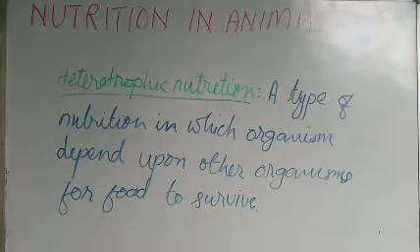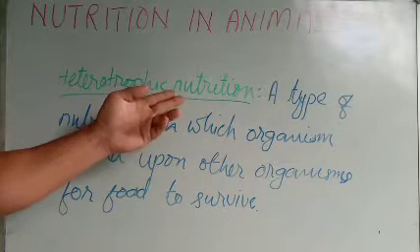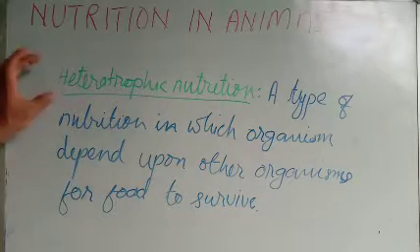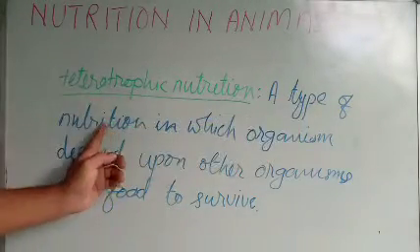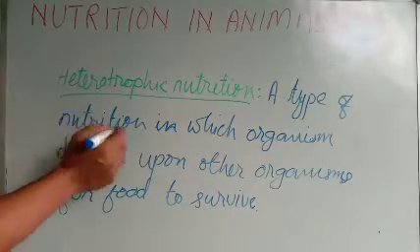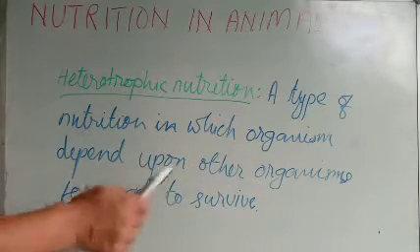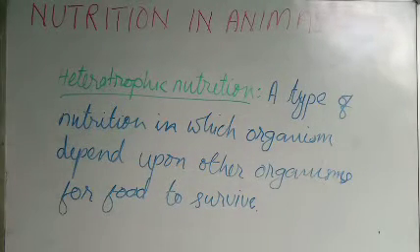Now, the third word is heterotrophic nutrition. We already know what a heterotroph is: an organism that depends on other organisms for its food. Heterotrophic nutrition is a type of nutrition in which an organism depends upon other organisms for food to survive. Once again, what is heterotrophic nutrition? It is a type of nutrition in which an organism depends upon other organisms for food to survive.